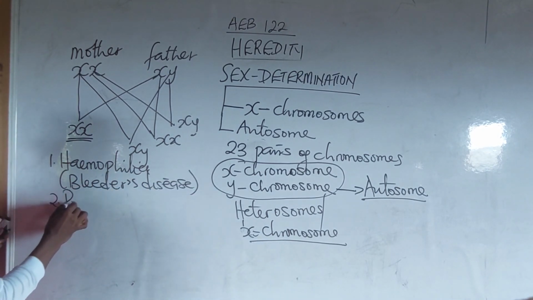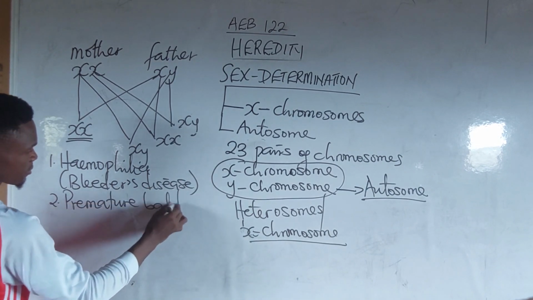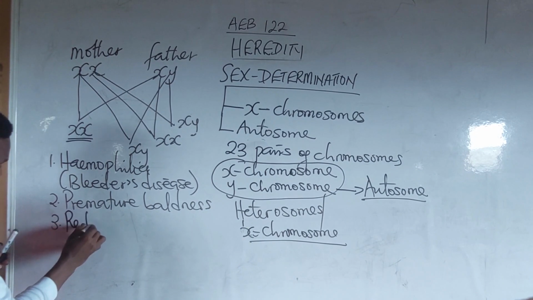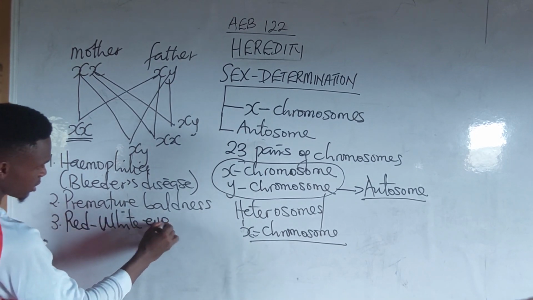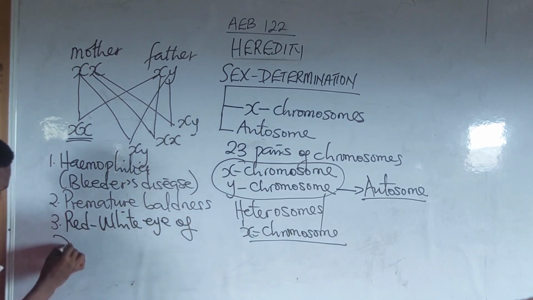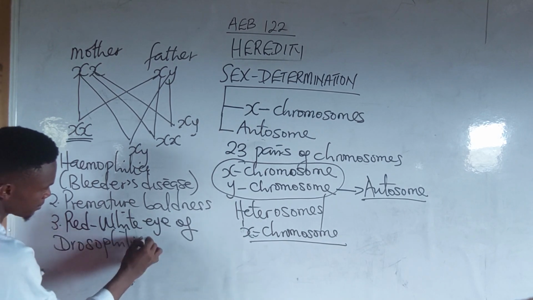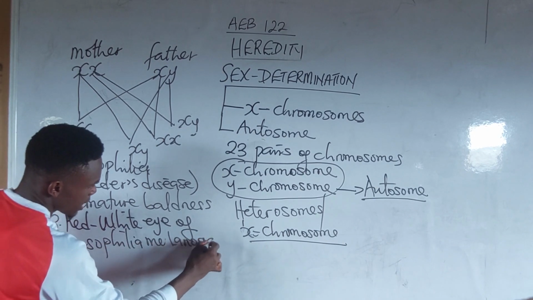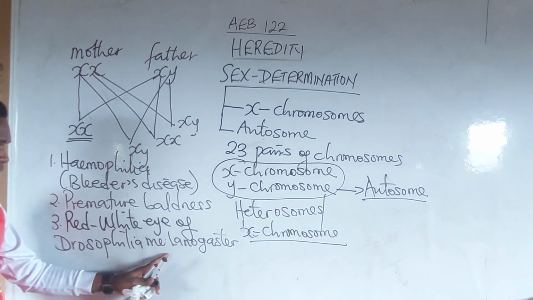Number 2, premature baldness. 3, the red and white eye of Drosophila melanogaster.